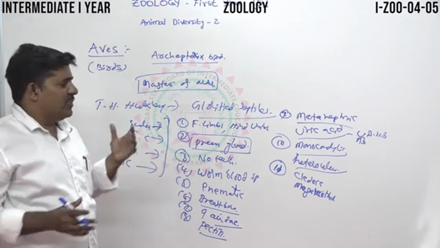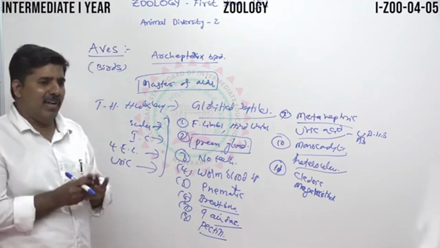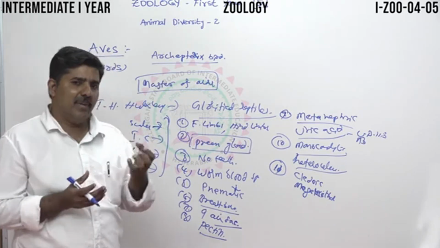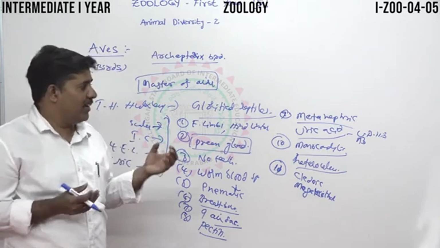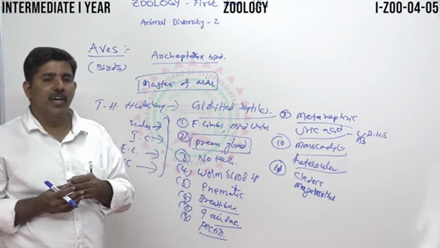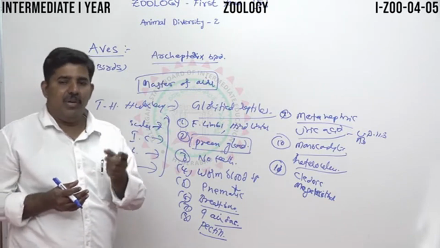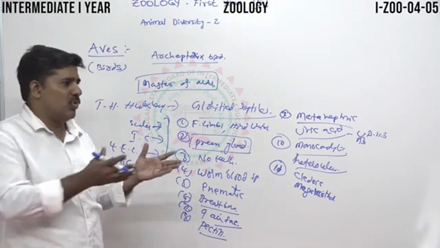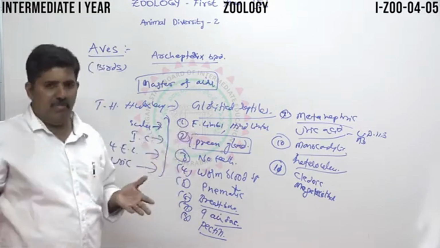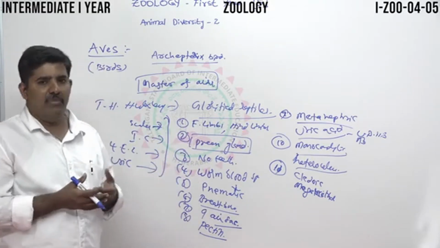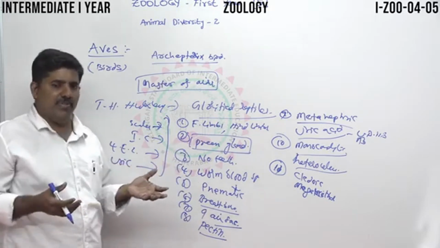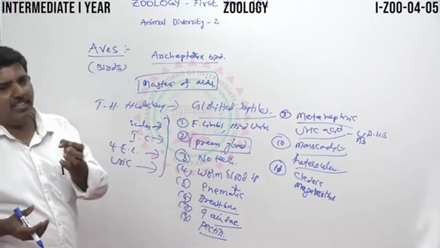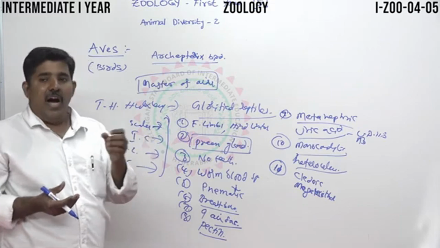Based on hatching, the eggs can be classified into two types: precocial birds and altricial birds. What are altricial birds? Altricial birds are those where the eggs are hatched by the mother. So that is called altricial birds.